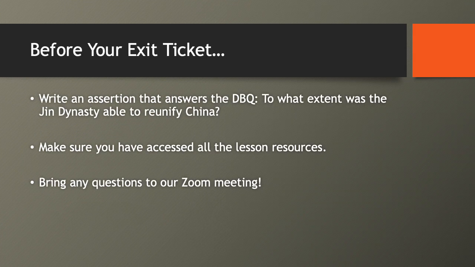All right. So now that we're ready to wrap up our lesson, before you get to your exit ticket, there's a couple things I want you to do. The first is, I would like you to write an assertion that answers the DBQ. To what extent was the Jin dynasty able to reunify China? Again, we know that they're not completely able to reunify at this point in history, but they do make some progress. So you want to make sure that you recognize that.